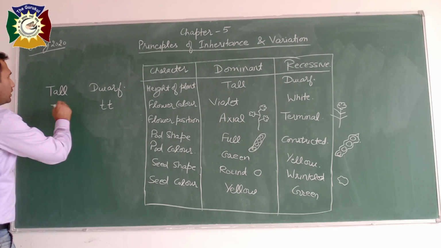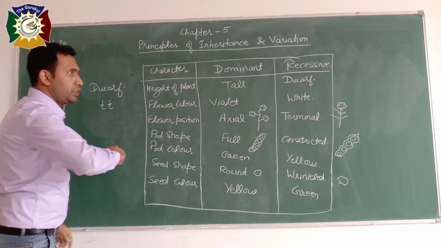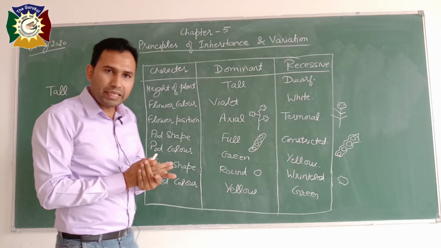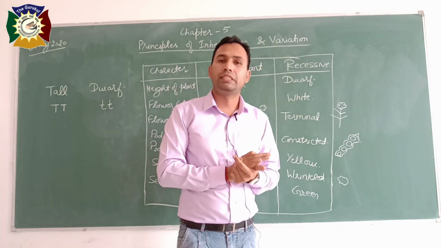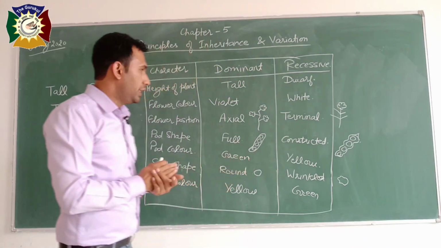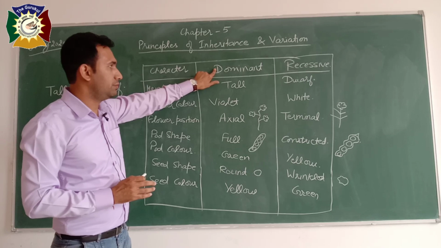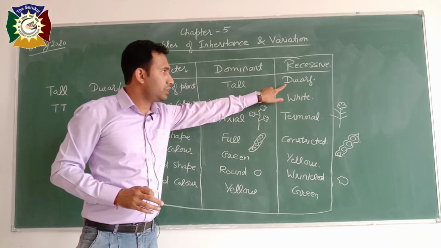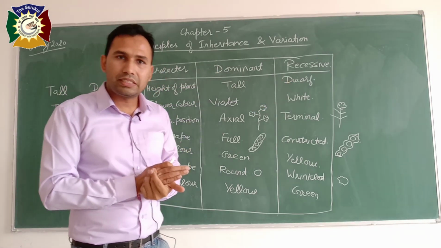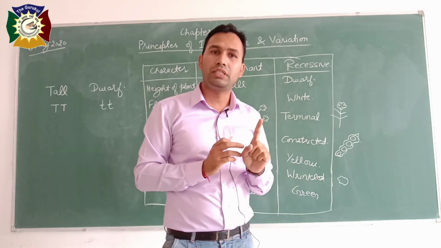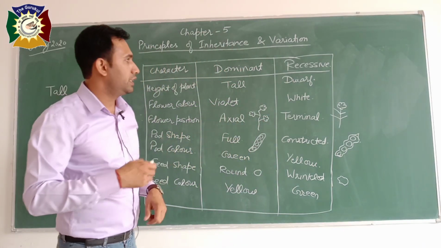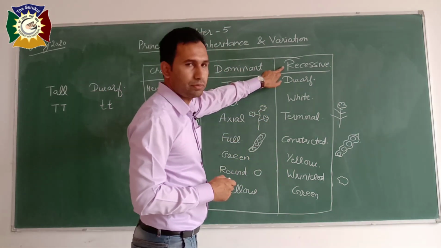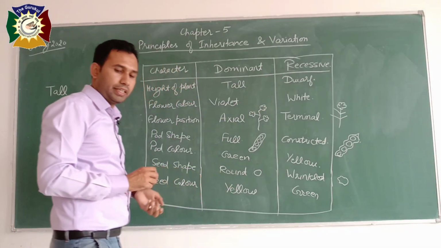So the character which will always dominate in F1 progeny is called the dominant character, while the character which will not express itself in F1 progeny, the first progeny, is called the recessive character or trait.